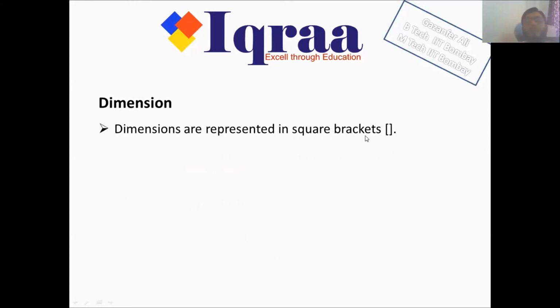Dimensions are represented in a square bracket. I'll come to what a dimension is again. I have not actually explained what a dimension is. You've just seen that to measure any derived quantities, we need to measure the fundamental quantities, and we have said that these 7 fundamental quantities are basically the 7 dimensions of the universe. So first, let's see how to represent them. We represent the dimensions in square brackets.